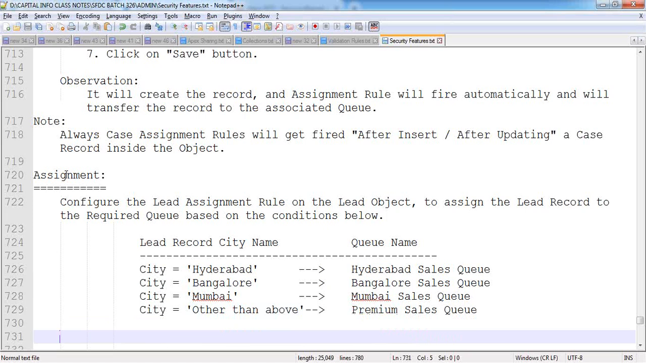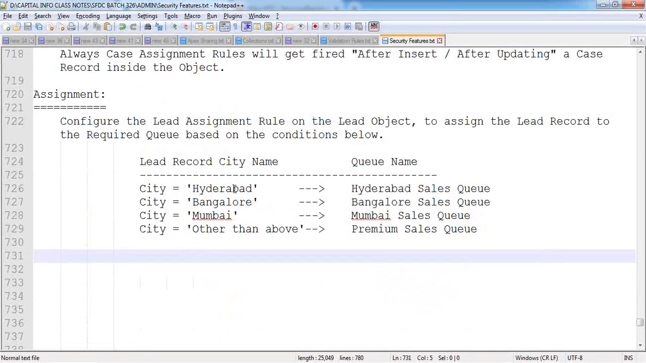So now we have to configure the assignment rules on the lead object in order to transfer the lead record ownership to the respective queue based on the city value of the lead. City is a standard field inside your lead object. Based on the value which we have entered, the lead record has to get transferred. Follow the same 3 steps. As a step 1, create the required queues by adding the development user as a member and then add the lead object as a supporting object.